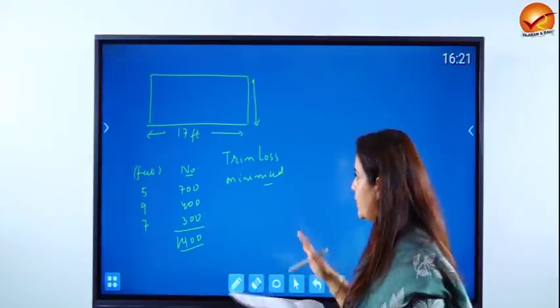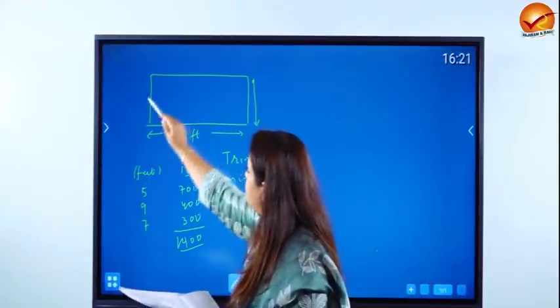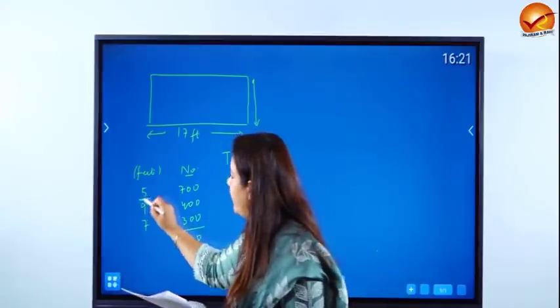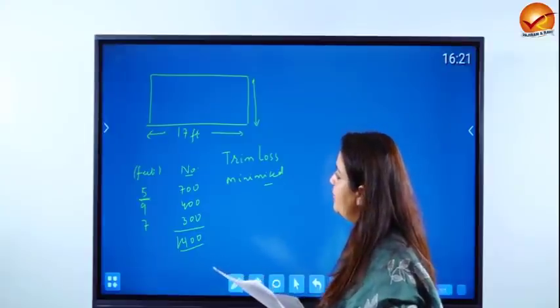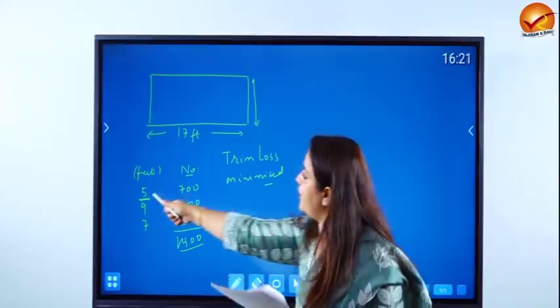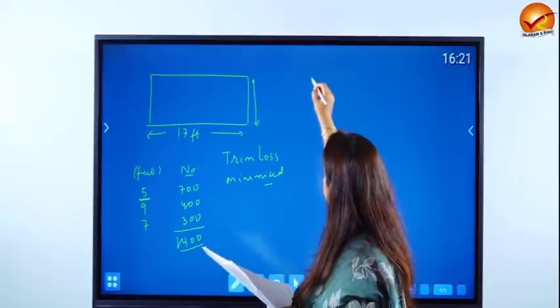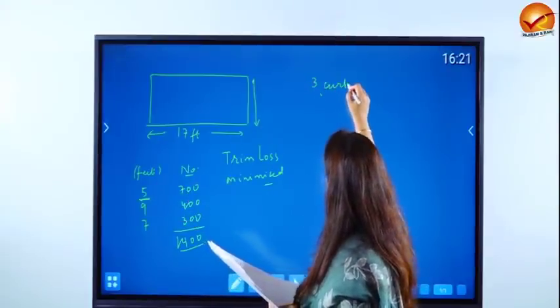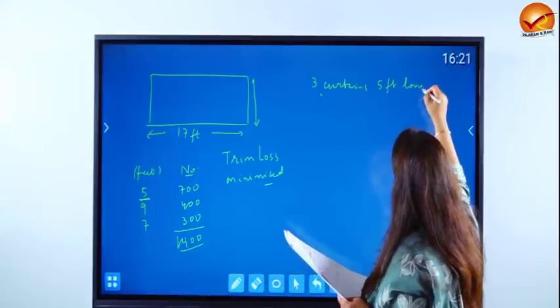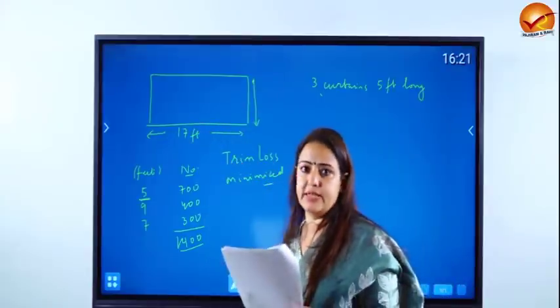For example, if I just look at one of the ways, okay, so if this is a 17 feet long cloth, and suppose I just cater to 5 feet long curtains, how many 5 feet long curtains can be cut from here? So I can cut 5 plus 5 plus 5. That means 3 curtains, each 5 feet long, is one of the ways in which this piece can be utilized.